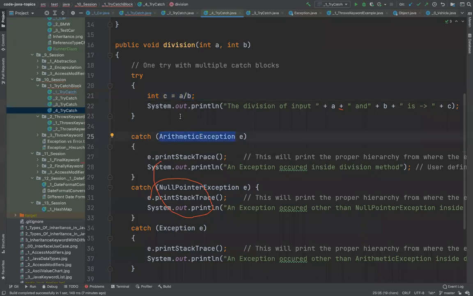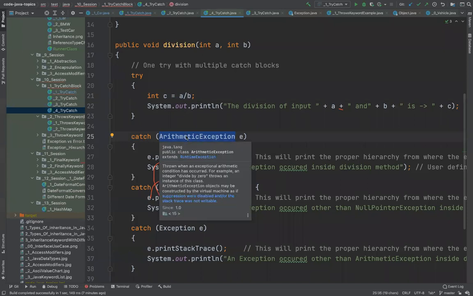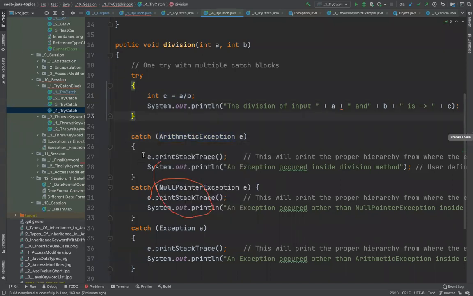If while dividing I get an arithmetic exception, I should do this. If I get a null pointer exception, then do this. If I don't know what kind of exception it is, it comes under the generic exception, which is exception E. So this will be printed.